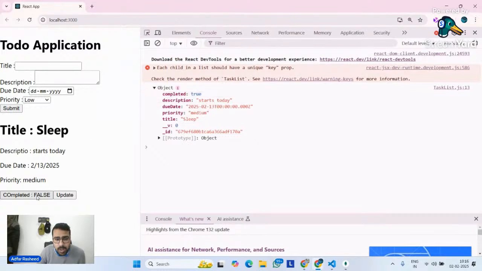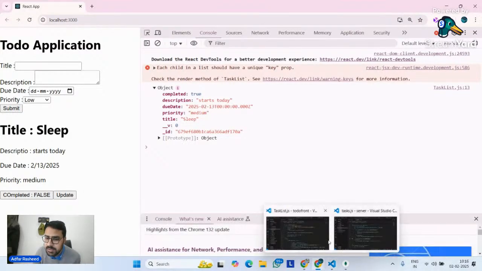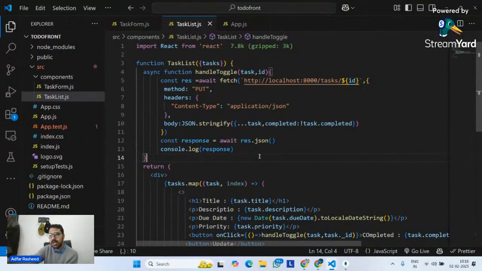Now, quickly tell me why am I still seeing false over there? The update is done. Completed became true. But over here, I can see completed still false. Quickly tell me in the chat, why is it still not working? I mean, displaying. It did update. It did make a request to the server. But unfortunately, I'm not seeing the real change. Tell me why.